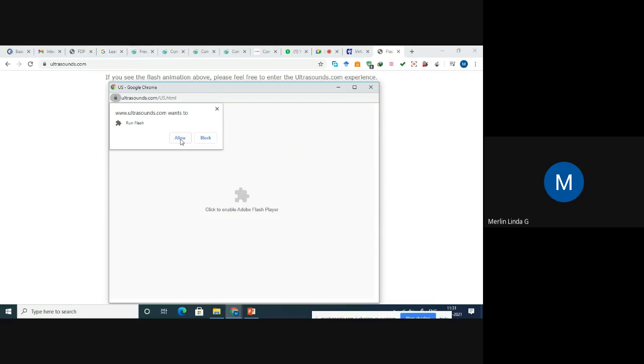See, this is also one kind of troubleshooting. It is telling us whether Chrome is preventing access to the Adobe Flash Player. It is asking whether we want to allow this application to run what you are requesting. I want to know whether this kind of application is safe or not. Sometimes when you are browsing the internet, you will get an option like allow or block. Some sites ask for this kind of permission. If you allow it, that site can access your system information. So you should be very careful.